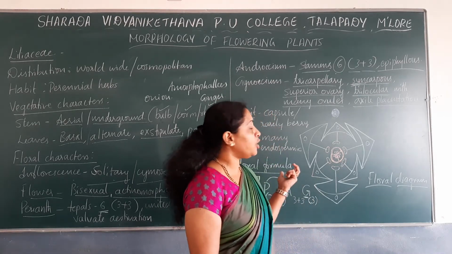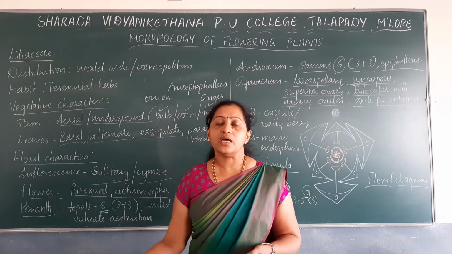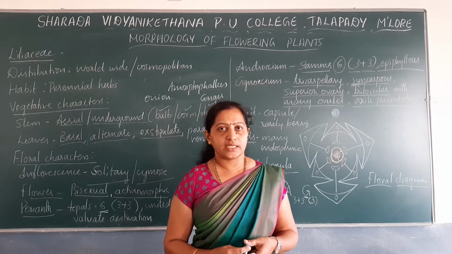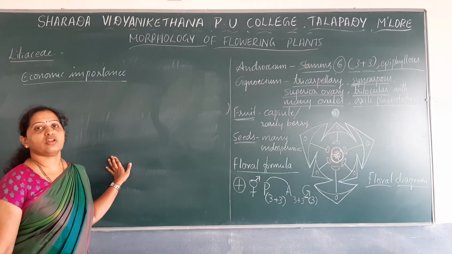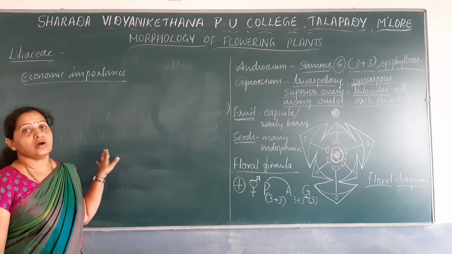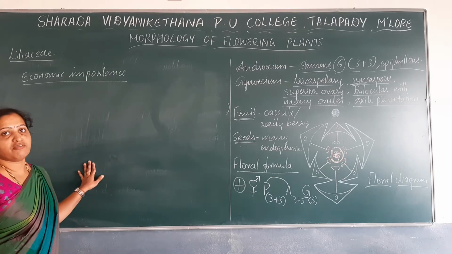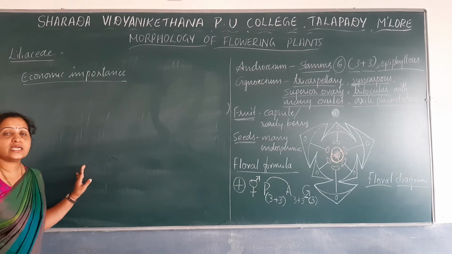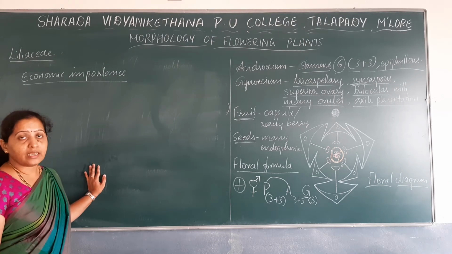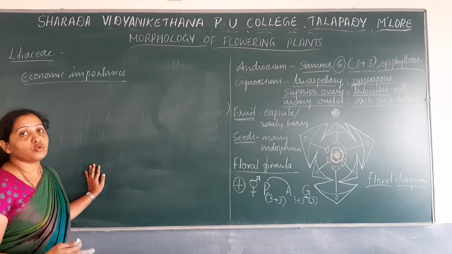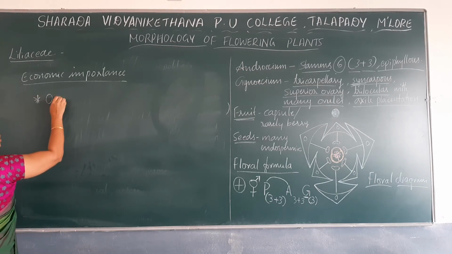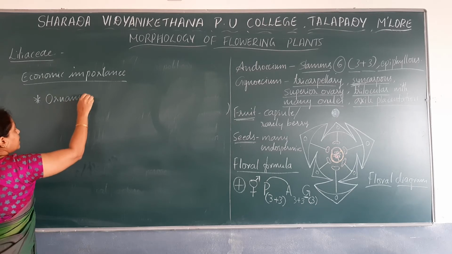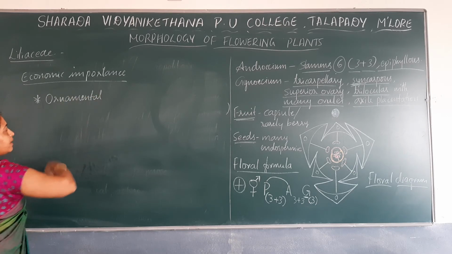So now let us note down the economic importance of the members or the plants that are included under family Liliaceae. Many of them are good ornamental plants, mainly grown as ornamental plants.